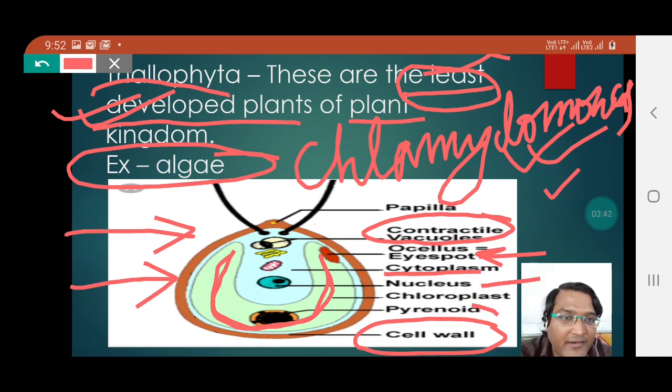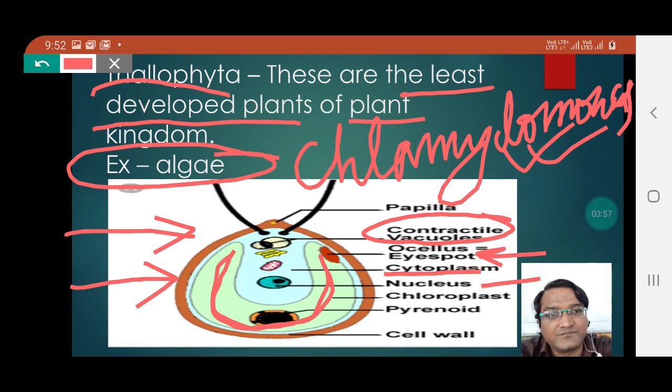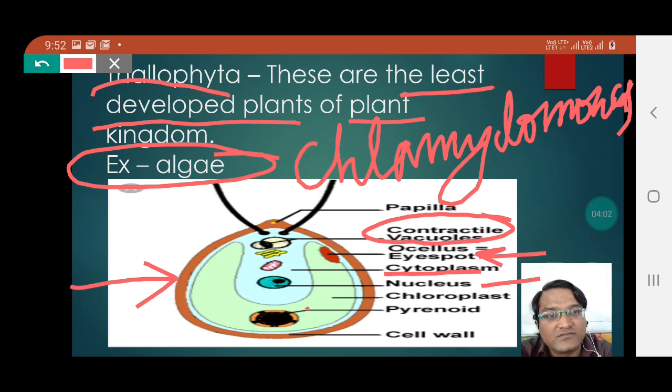Furthermore, there is a pyrenoid which you can see here, actually a circular structure which is present in Chlamydomonas, which is also supposed to be a reserve of food.